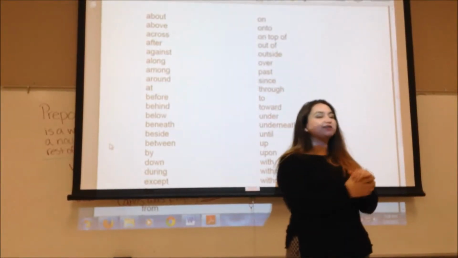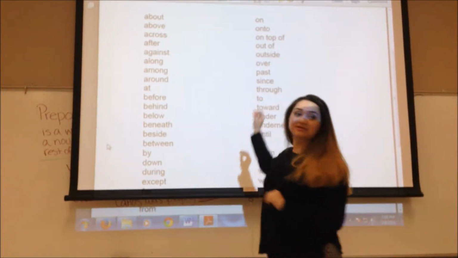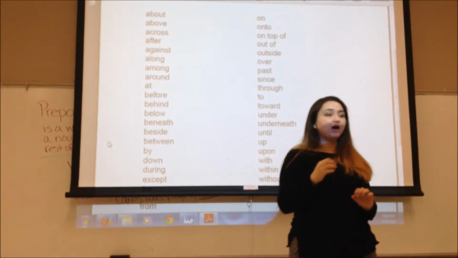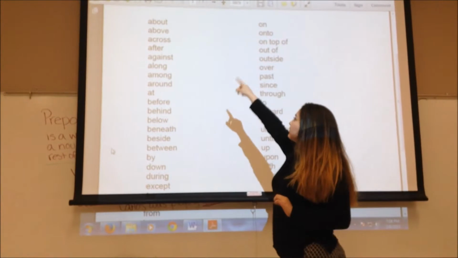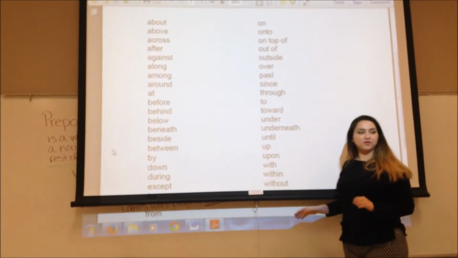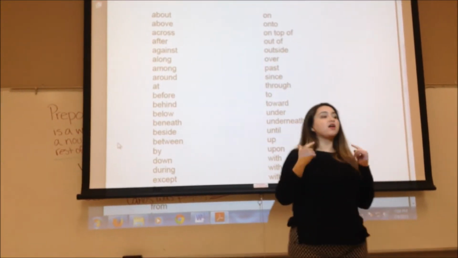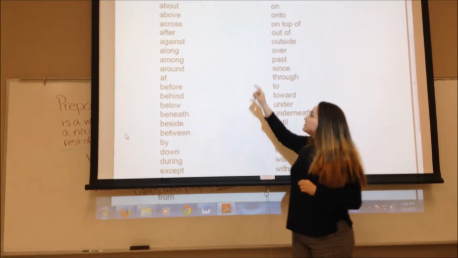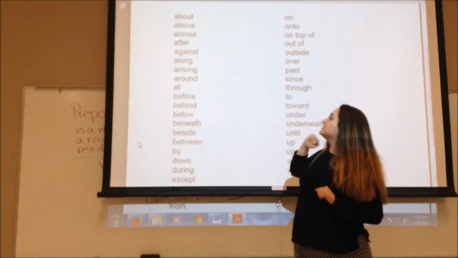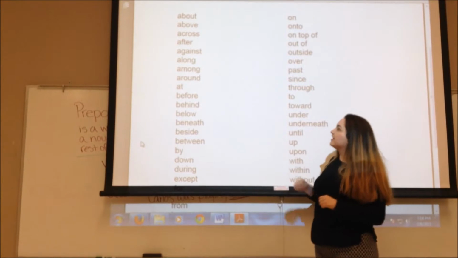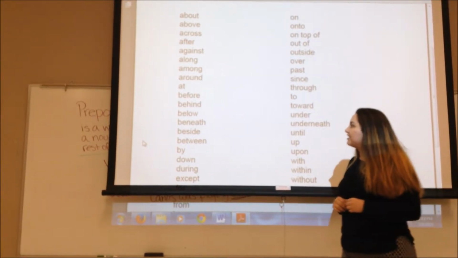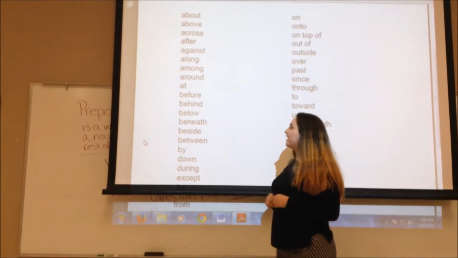Class, now that everyone has their own copy of a list of prepositions, I want us to go over them one time out loud, okay? So we will begin with about, go all the way down, and then again with on, and come all the way down, okay? I want to hear your voices, all right? So let's begin. About, above, across, after, against, along, among, around, at, before, behind, below.